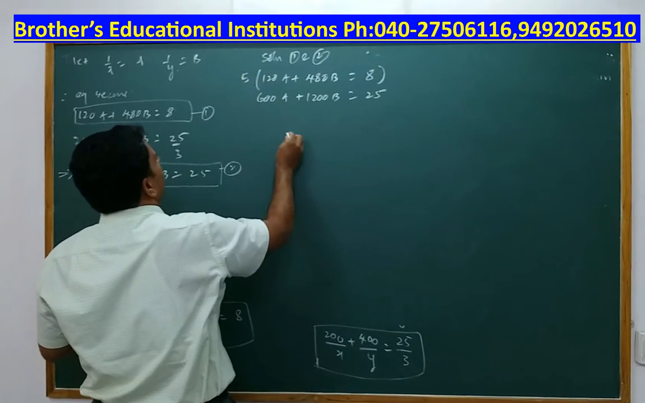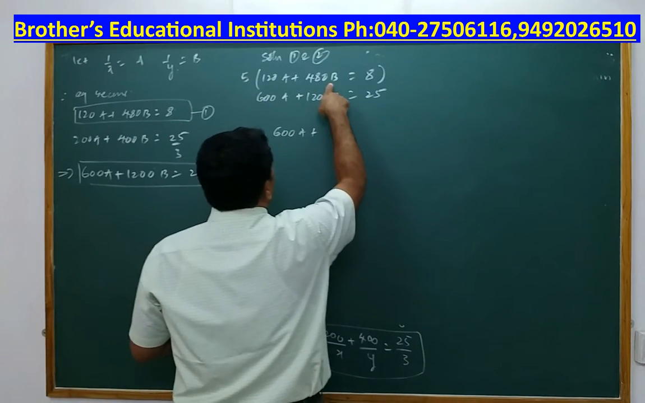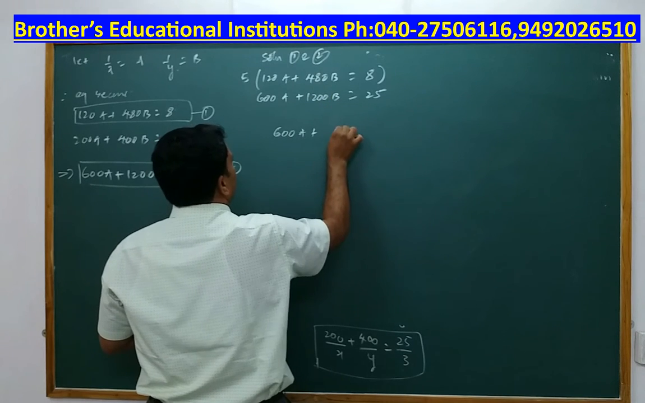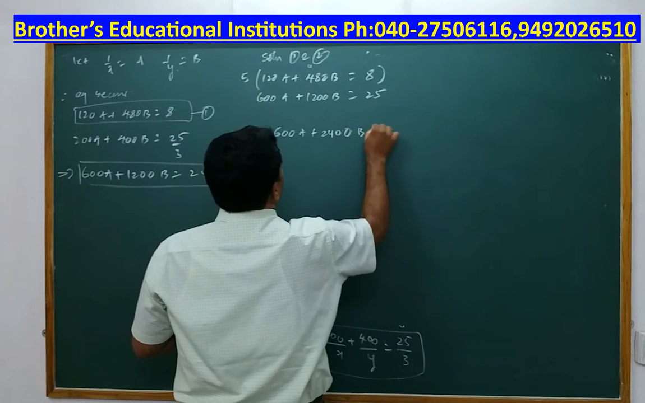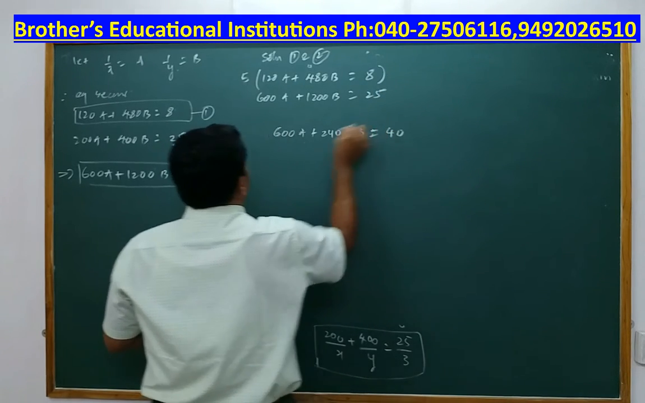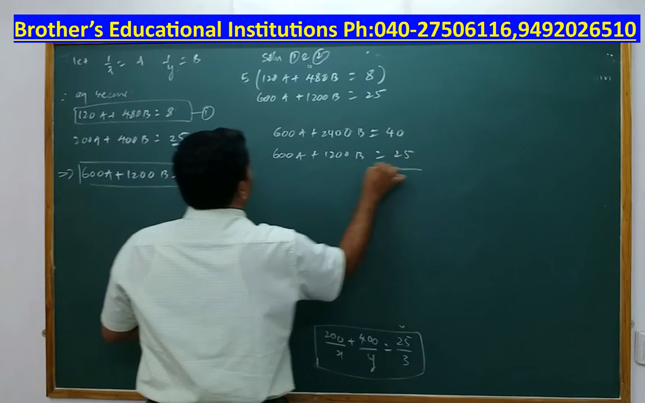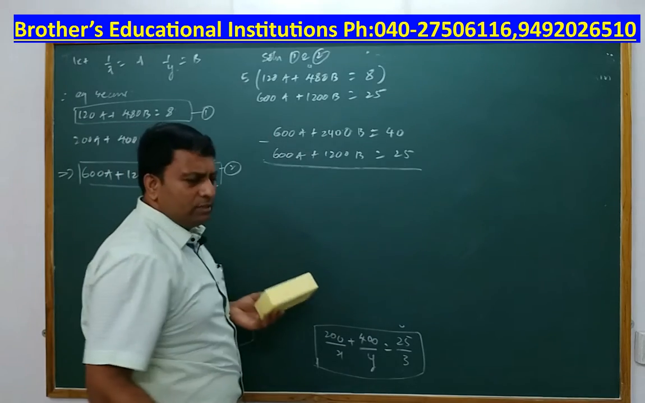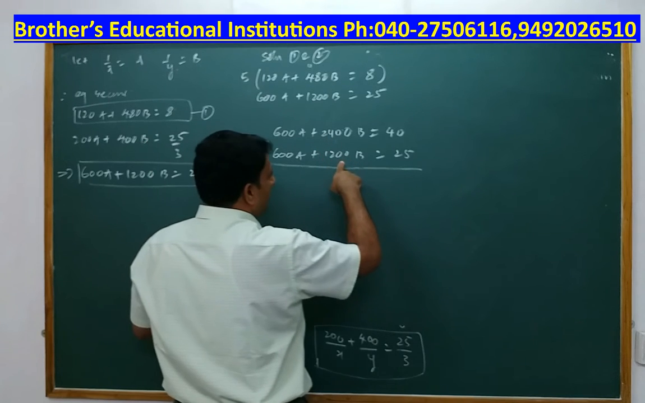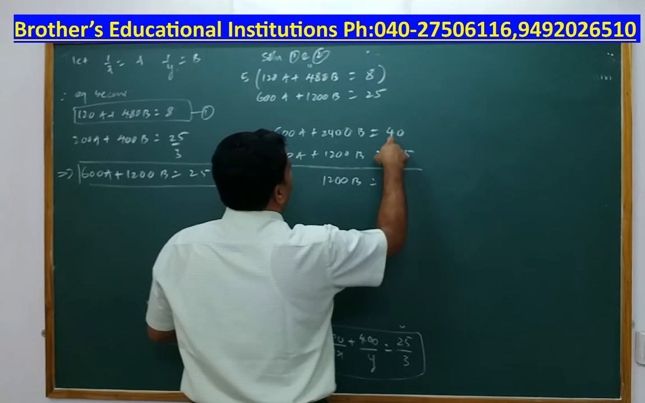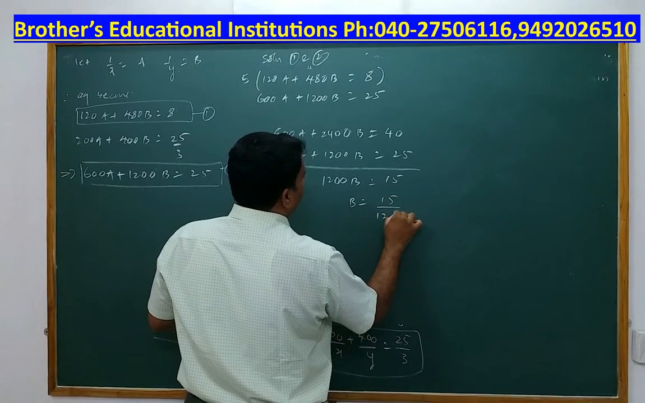Let us multiply it. So 120 into 5 is equal to 600a plus 5 into 480, 5 zeros are 0, 5 8s are 40, 0, 4 carry, 5 4s are 20 plus 4, 24, so 2400b is equal to 5 8s are 40. And there you go, you have 600a plus 1200b is equal to 25. Now when the two signs are the same, I have to subtract. So 600a will get cancelled. 2400b minus 1200b will be 1200b, and then 40 minus 25 will be equal to 15. So b will be equal to 15 upon 1200.